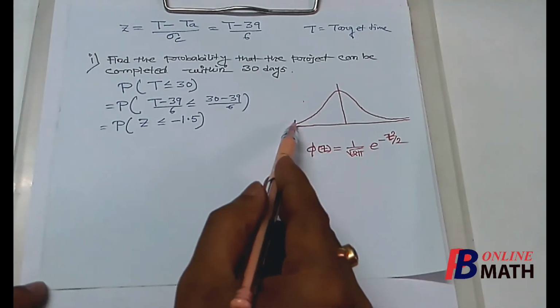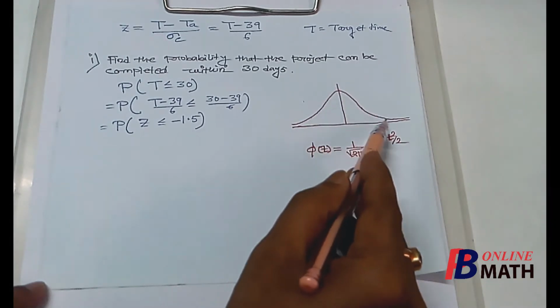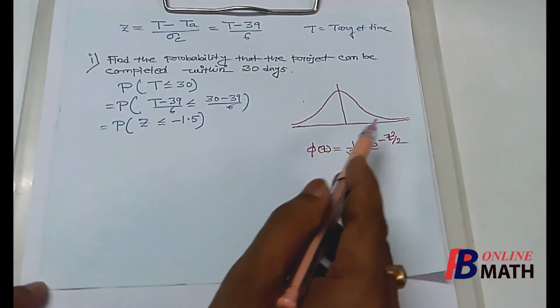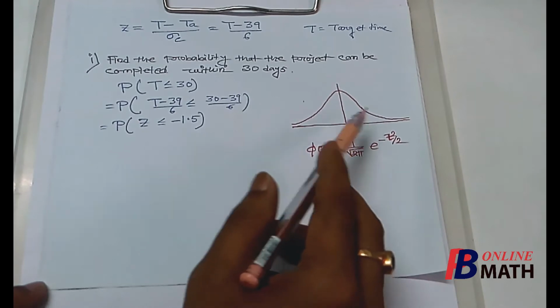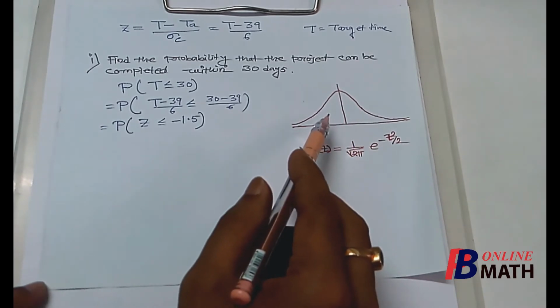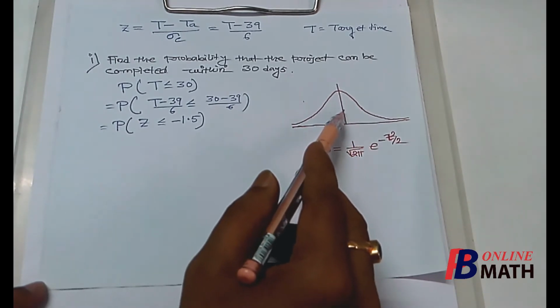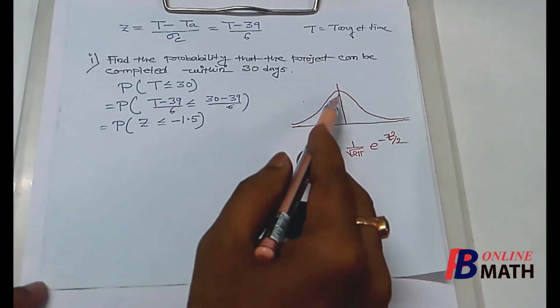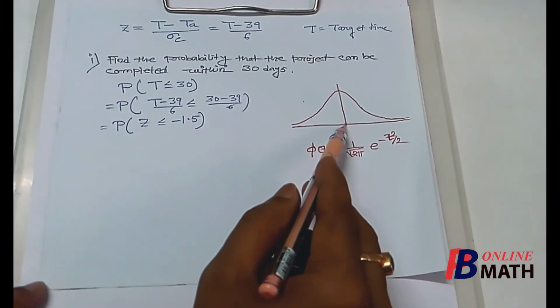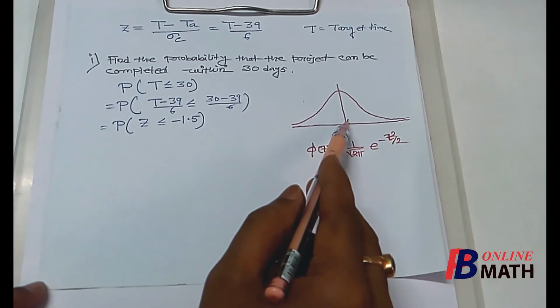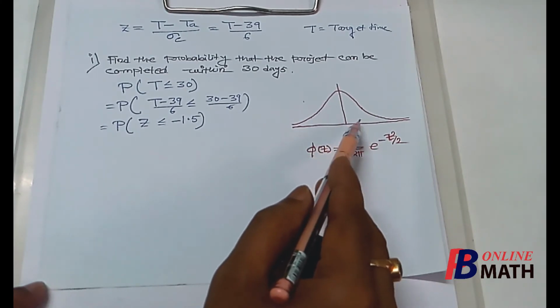We know that the total area of this curve bounded by this axis is equal to 1. And from symmetry, we know that the standard normal distribution is symmetric with respect to z equal to 0. So the area on the left hand side of this vertical line is half, and the area on the right hand side is also half.